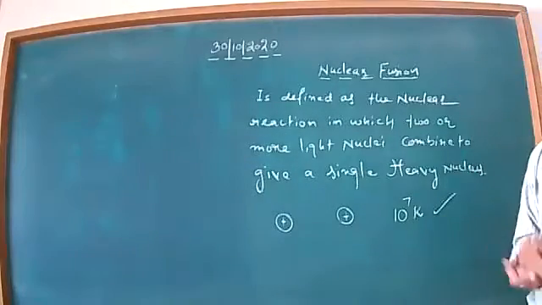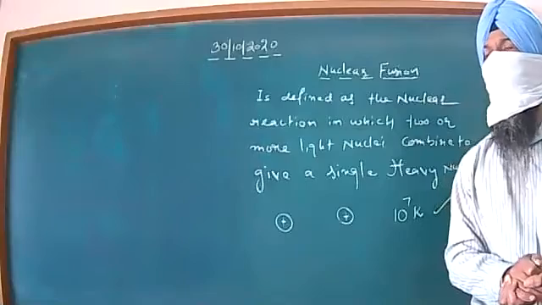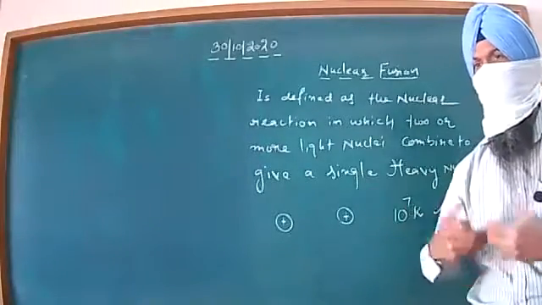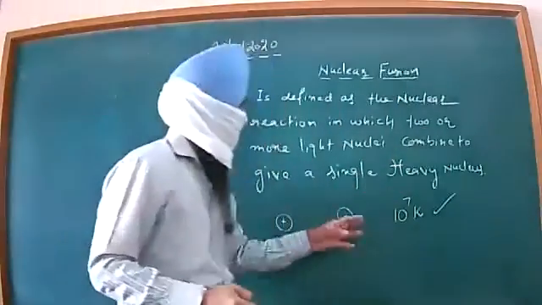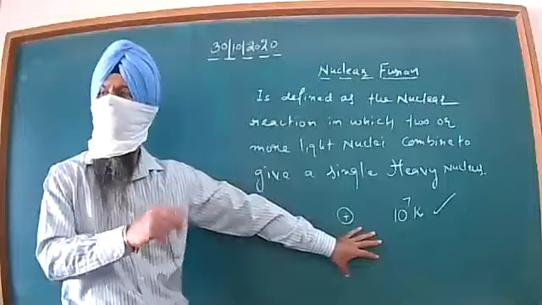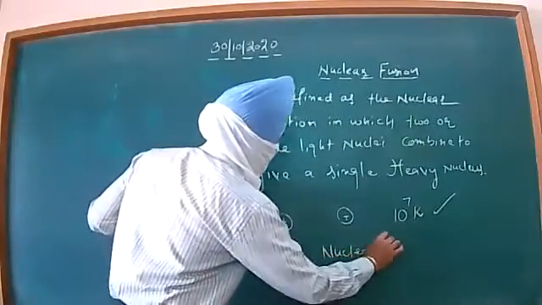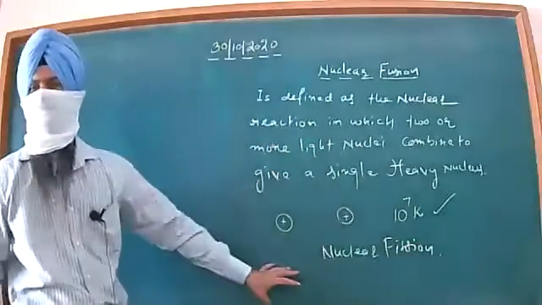Now, how can we attain this high temperature? In order to attain this very high temperature, at that place where we want to carry out the nuclear fusion reaction, before the fusion reaction we carry out a nuclear fission reaction at that particular site.